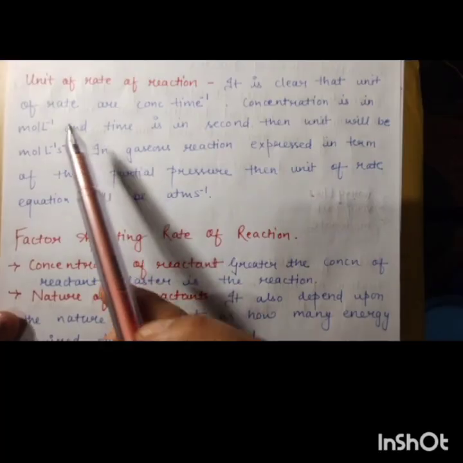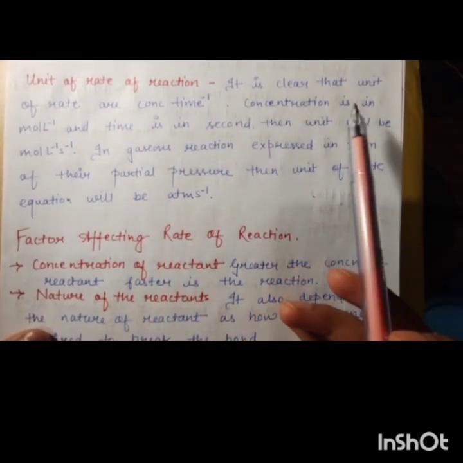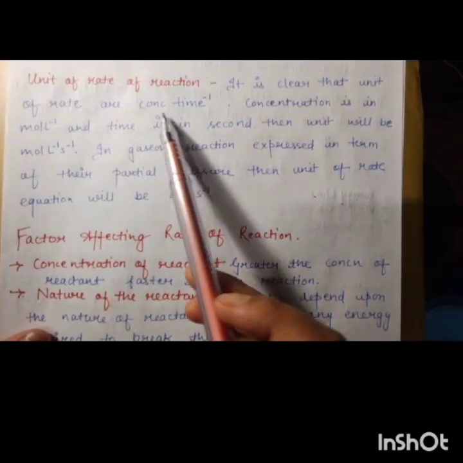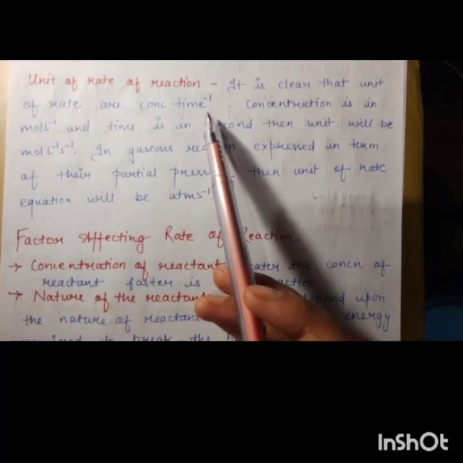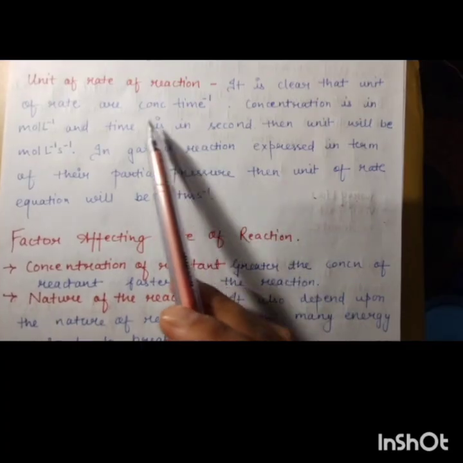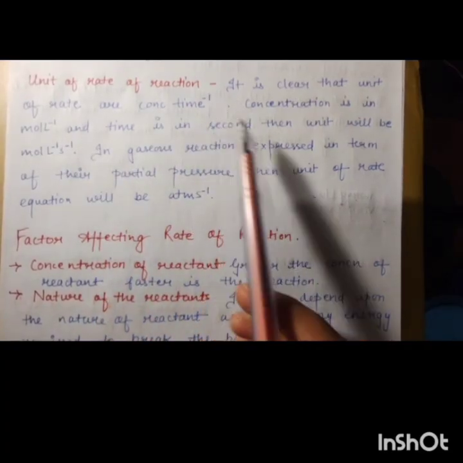Now next is the unit of rate of reaction. It is clear that the unit of rate is concentration per time, as we have studied that rate is the change in concentration upon time.